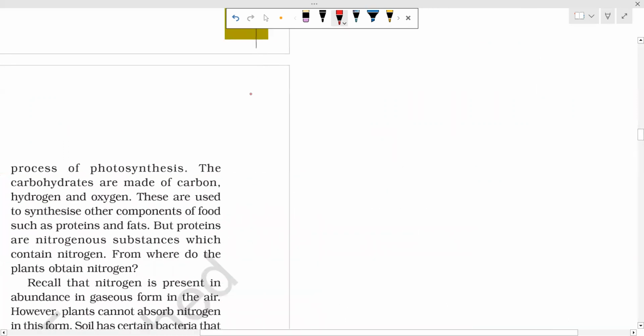Suppose you kept the pot in dark, it will not produce starch. Why will it not produce starch? Because photosynthesis is not possible without light. So iodine means if starch is there, if starch is produced, that starch will turn a bluish color. Iodine will convert the starch in your leaves to a bluish color.